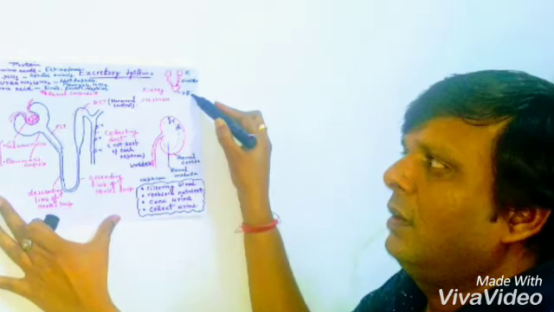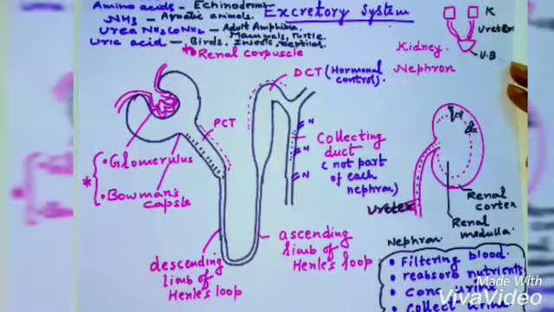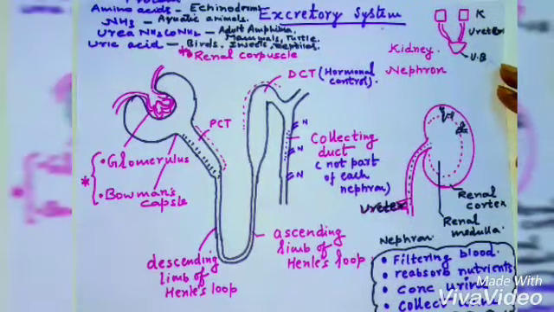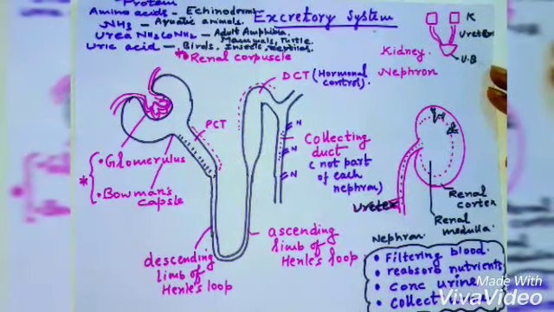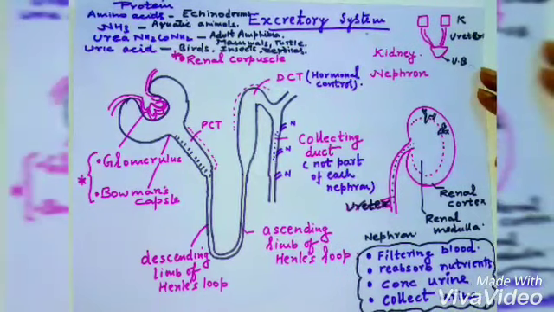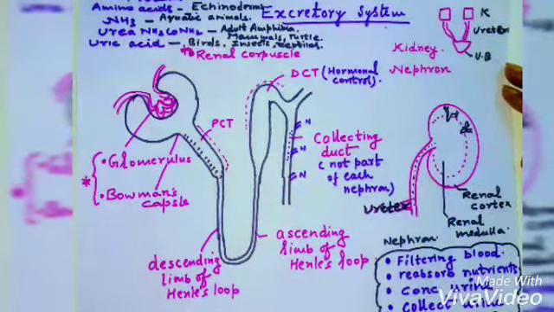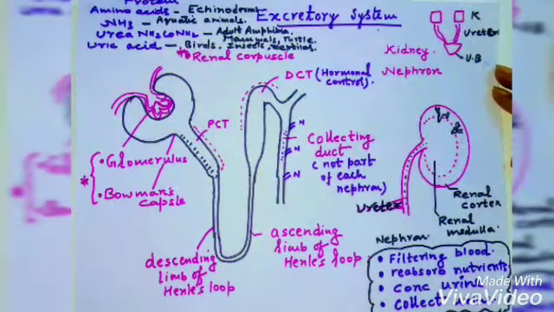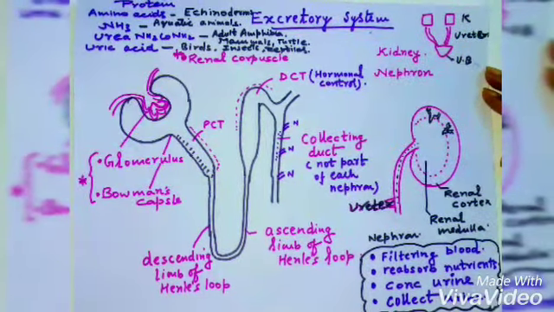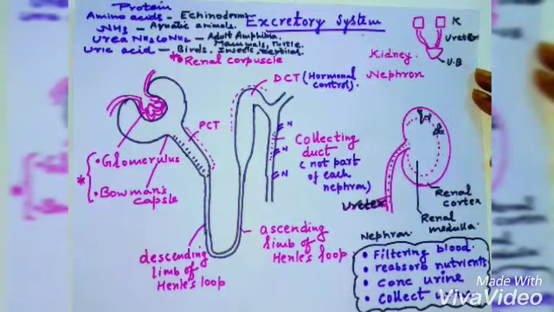Now we will discuss the excretory system of human beings, which mainly consists of one pair of kidneys, one pair of ureters, and a urinary bladder. After the bladder, the excretory system is different in male and female. Today we will first discuss the structure of a basic kidney, of which there is one pair in human beings.